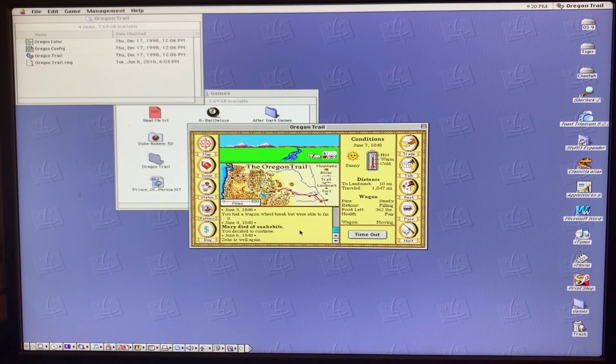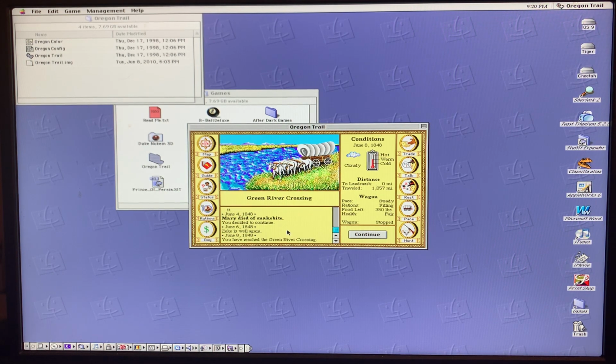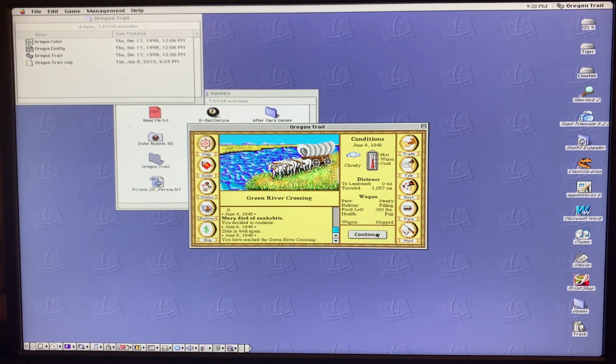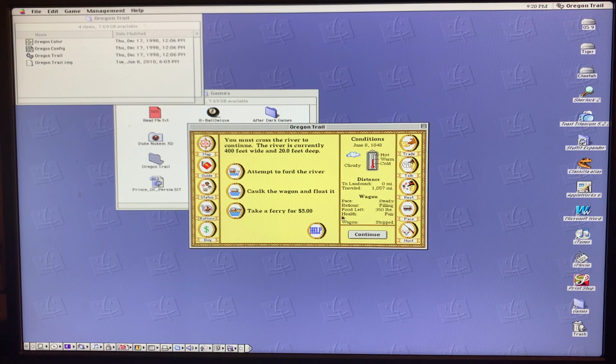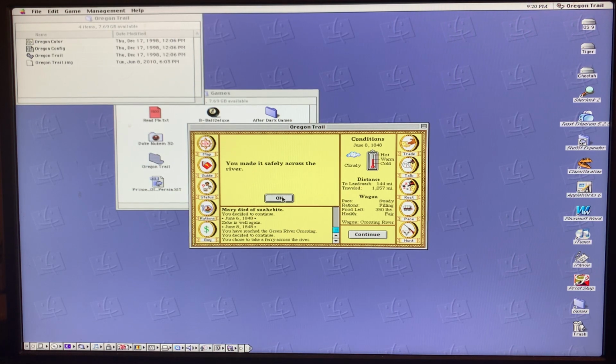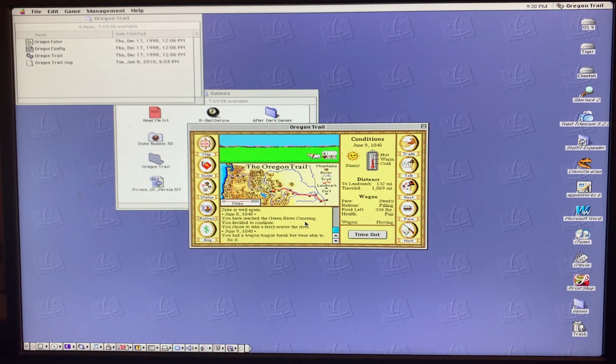Okay, where are we coming up to now? The Green River Crossing. Read about the Green River, tributary to the Colorado, so we're making progress. All right. Now, we're going to continue here. Another option for a ferry. Generally the easiest. That's why I try to make sure when I buy supplies first starting out that I leave some money. Okay, my friends, stay tuned.